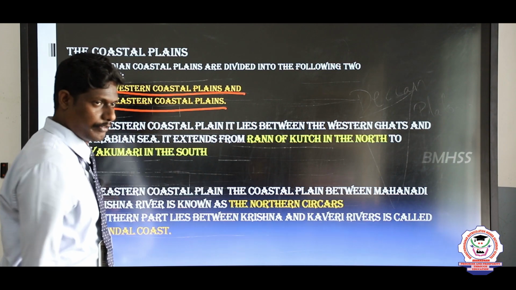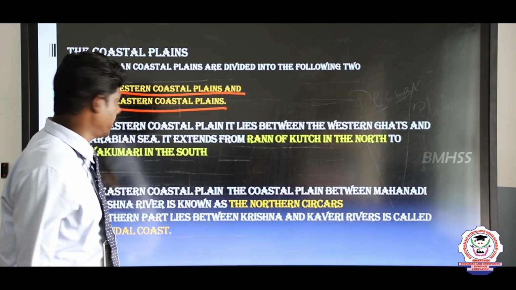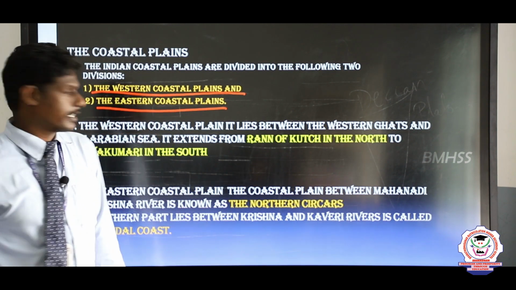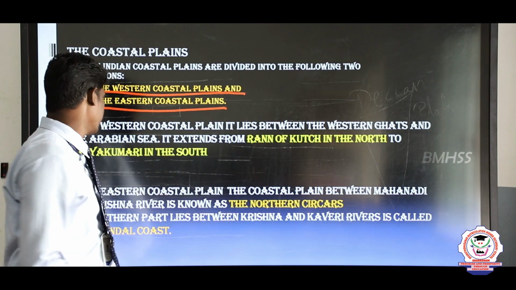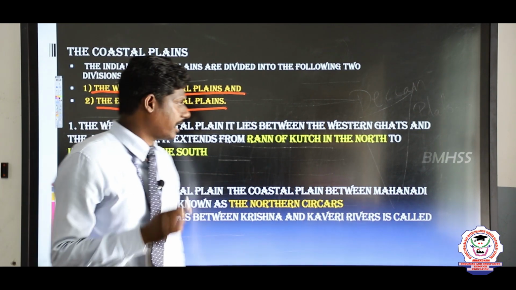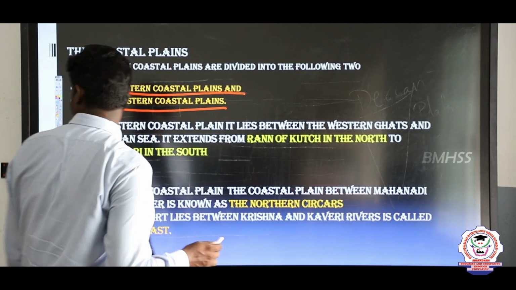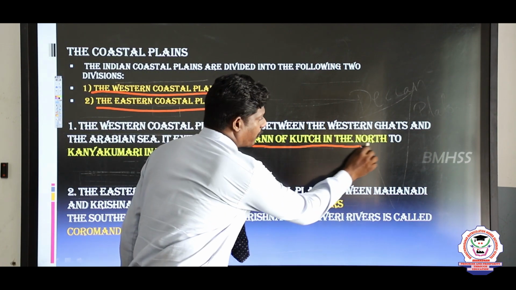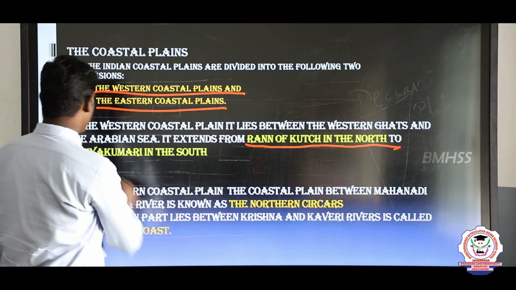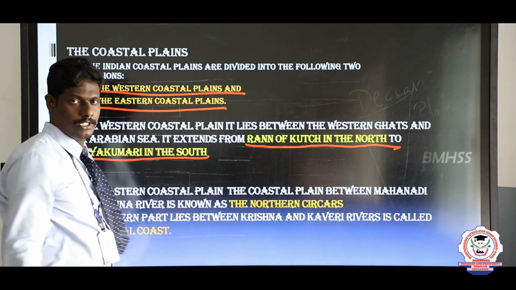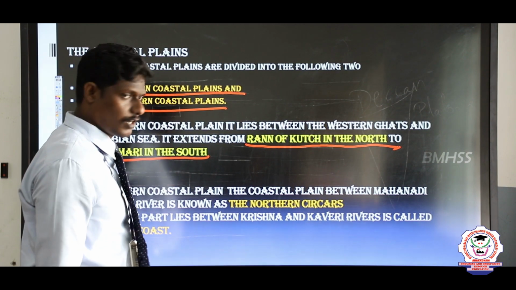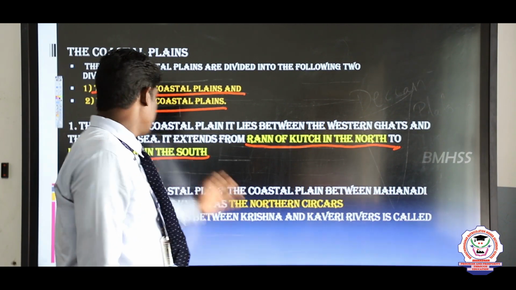The left hand part of India is called the Western Coastal Plain, and the right hand side of India consists of the East Coastal Plain. The West Coastal Plain lies between the Western Ghats and the Arabian Sea. It extends from the Rann of Kutch in the north to Kanyakumari in the south. So the exact extension of the Western Coastal Plain is from the Rann of Kutch in Gujarat to Kanyakumari in